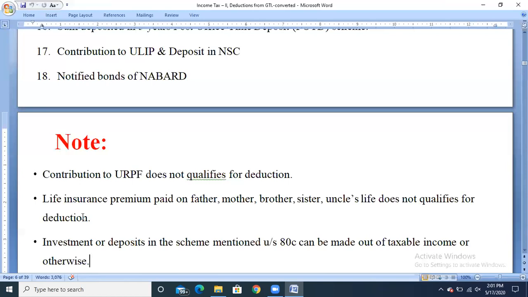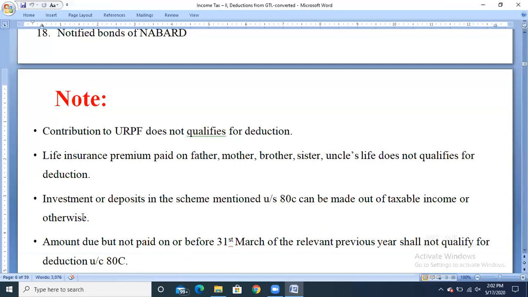Third, investment or deposit in the schemes under section 80C can be made out of taxable income or otherwise. The point has already been seen that the investment has to be made only from taxable income, not from other income. Fourth, an amount due but not paid on or before 31st March of the relevant previous year shall not qualify for the deduction under section 80C.